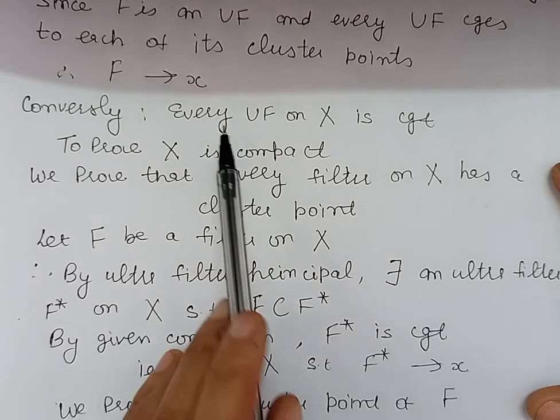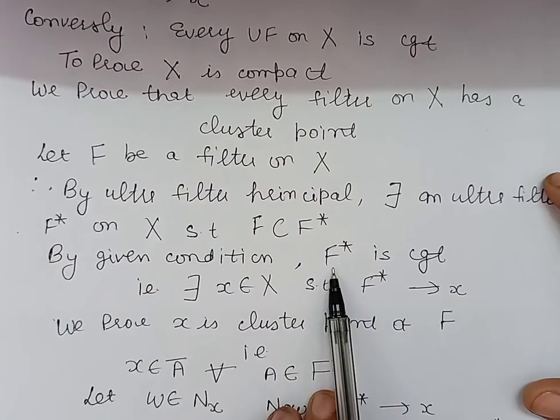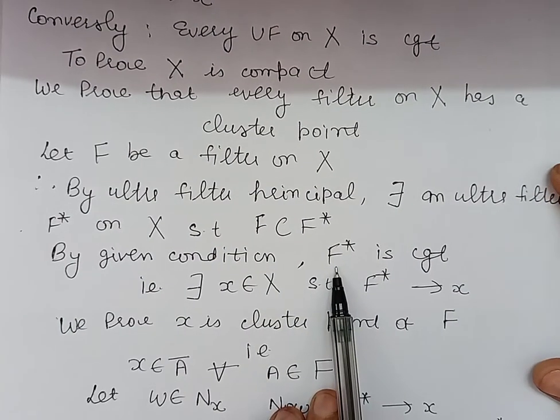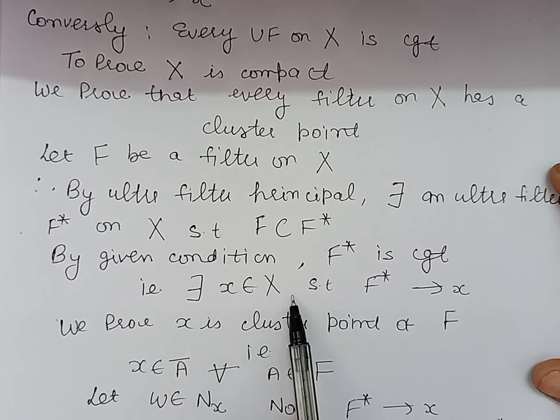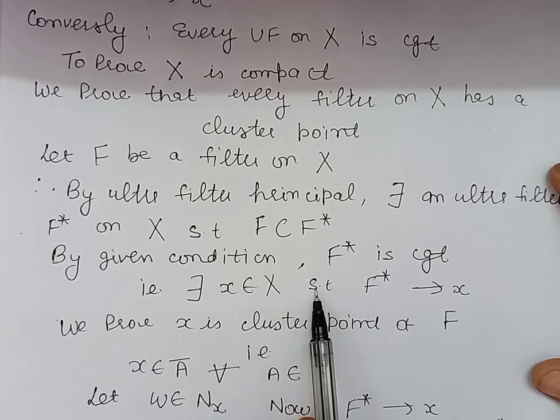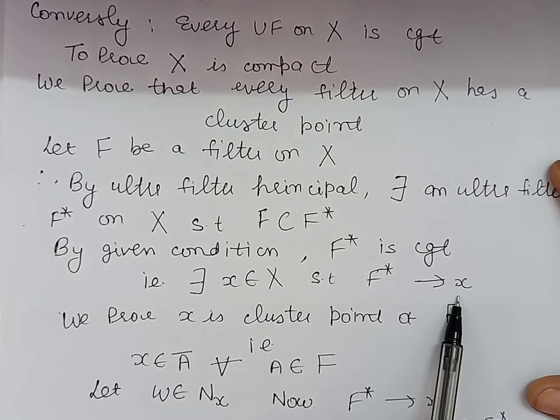By the given condition, every ultrafilter on X is convergent. So the filter F star is convergent. So there will exist a point x belonging to the set X such that the filter F star converges to x.